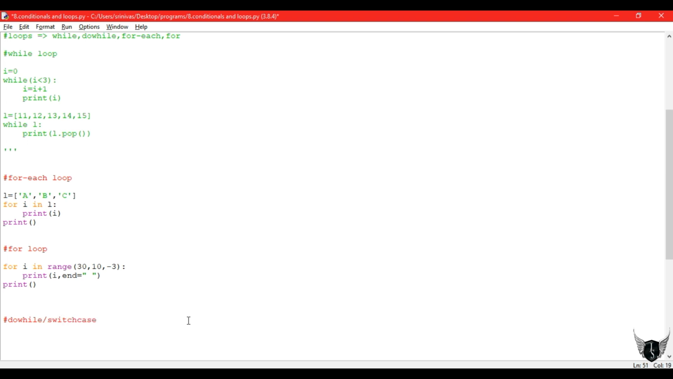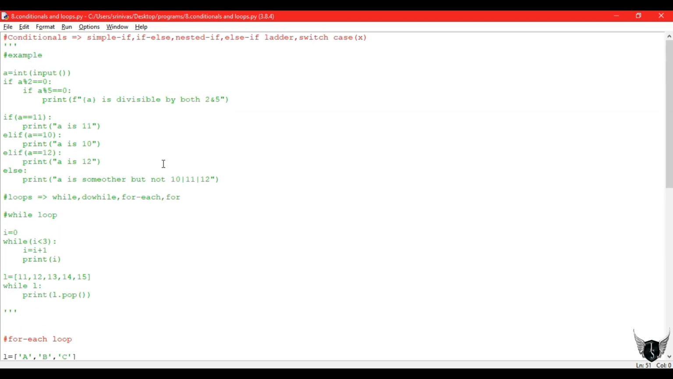The main important point is we don't have do while and switch case in Python directly, but we can implement them indirectly. So they are not much important. For any loop statements you can use while and for loops. So do while and switch case are not necessary.